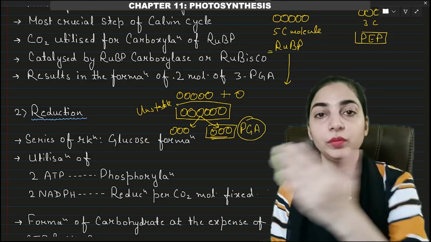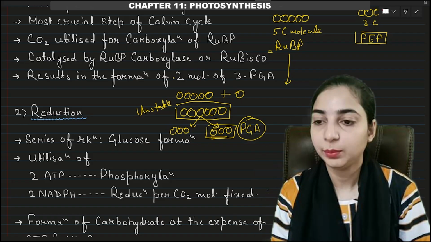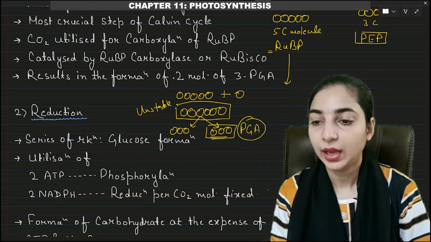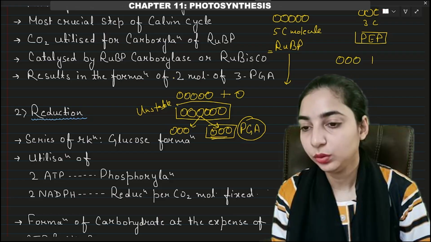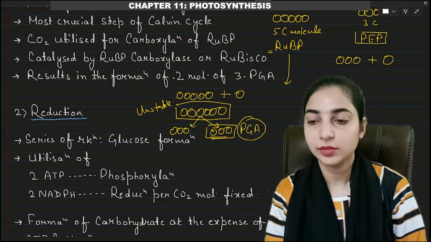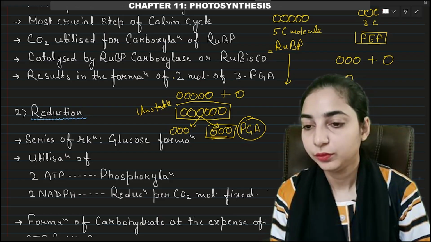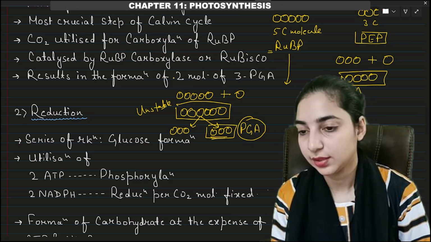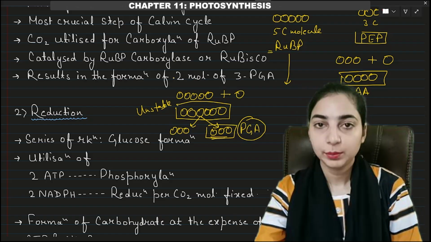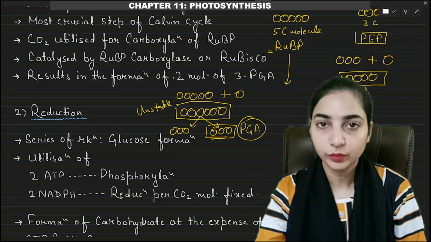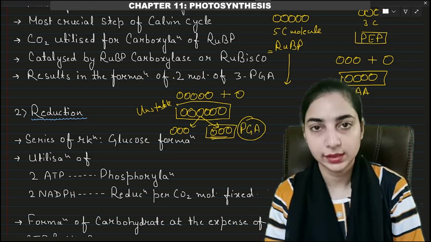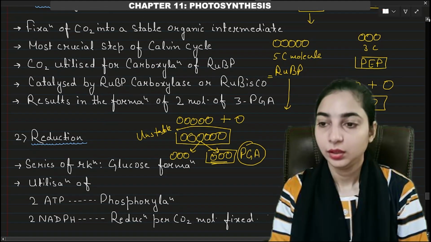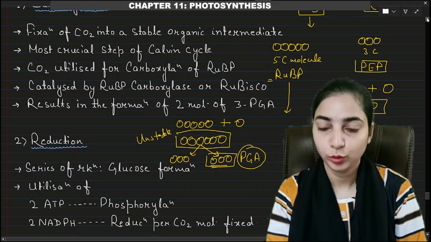Okay. In case of the C4 pathway or Hatch-and-Slack pathway, the carbon dioxide acceptor molecule was a 3 carbon molecule, PEP, and then to this 3 carbon molecule, 1 more carbon will be added, that is from carbon dioxide. As a result, a 4 carbon molecule will be formed. This is known as oxaloacetic acid. So in case of Hatch-and-Slack pathway or C4 pathway, the first product of carbon dioxide fixation will be oxaloacetic acid.